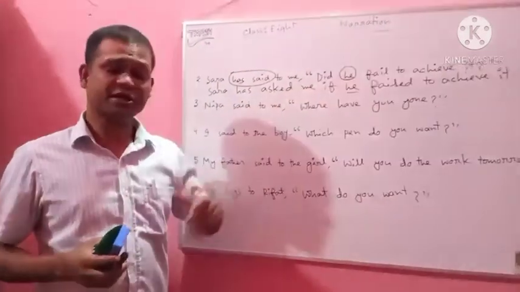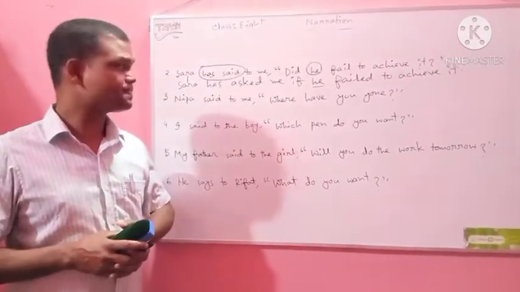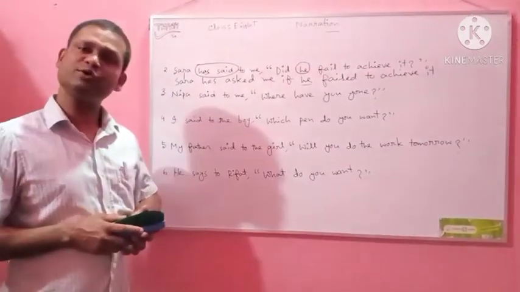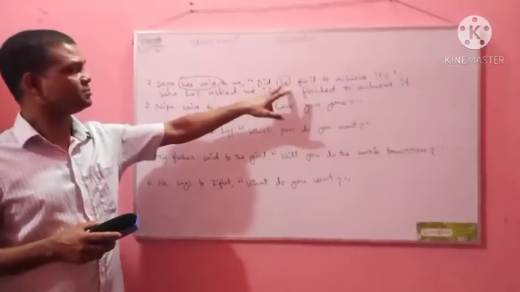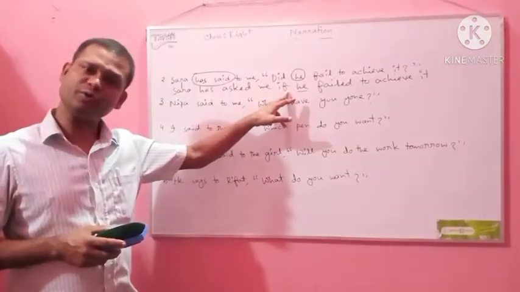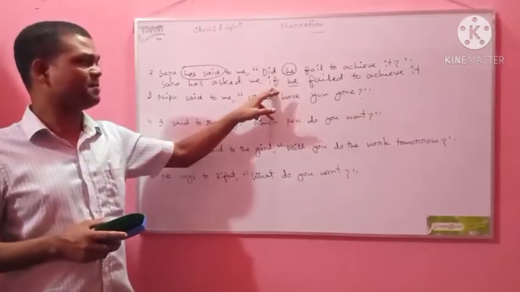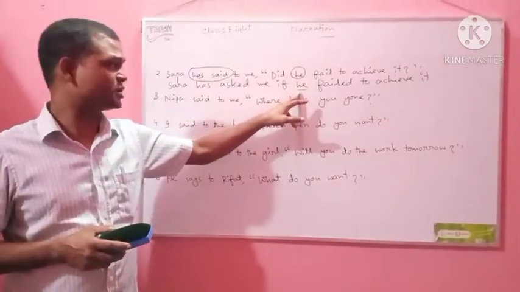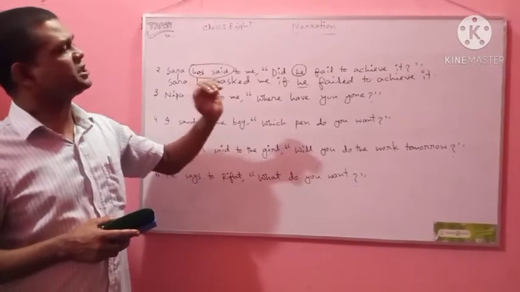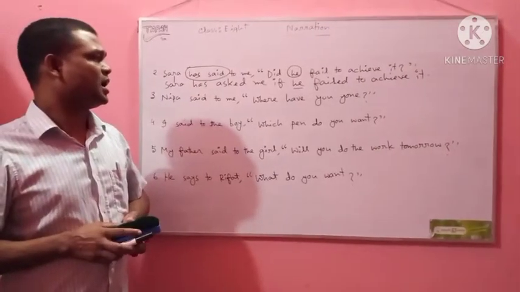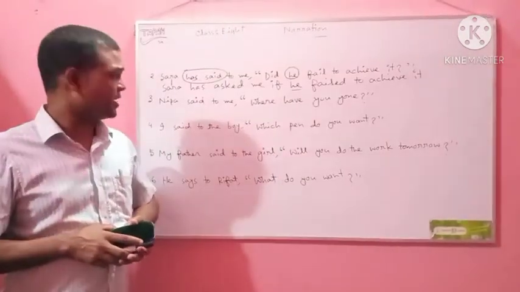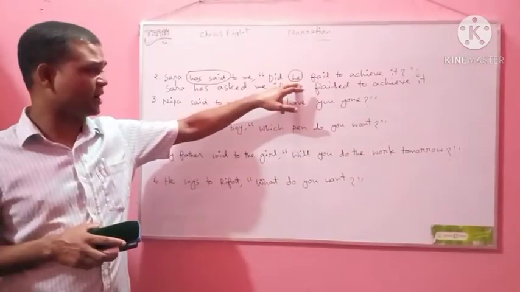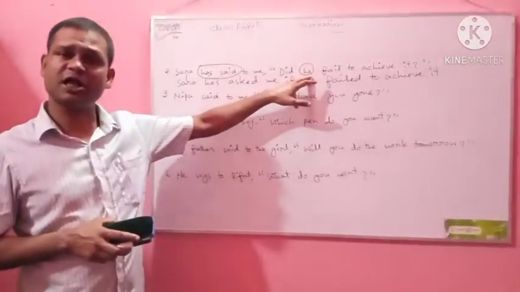As the reported speech is interrogative, to join the two parts of direct narration, you need to use if. And after if, you need to use another clause. So after if, you need to use the subject of that clause. Then what is the subject of the reported speech of direct narration? He is the subject. This word is the third person.